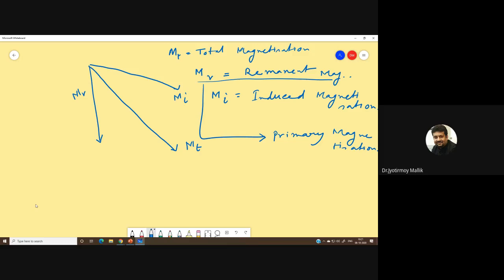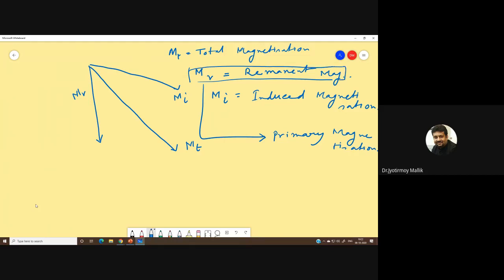So the theory is very simple: when a particular rock forms, it may be through a sedimentary process, an igneous process, or a metamorphic process. Whenever the rock forms, it acquires certain magnetization due to the prevalent magnetic field of that time, and that is what we call remanent magnetization.